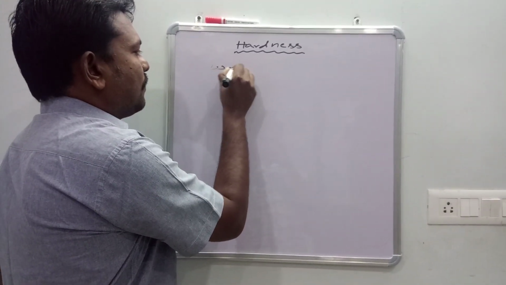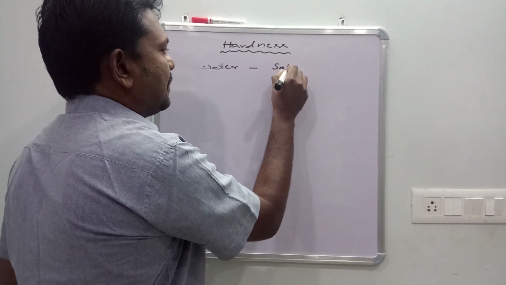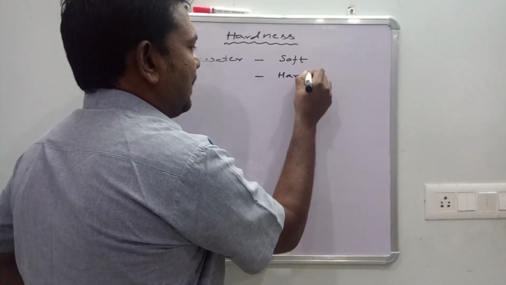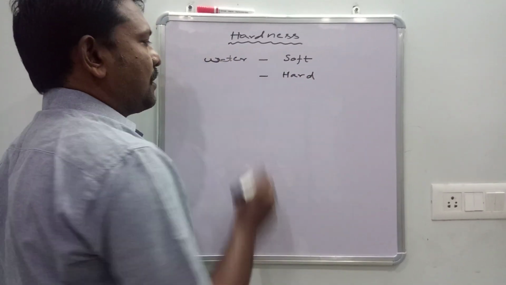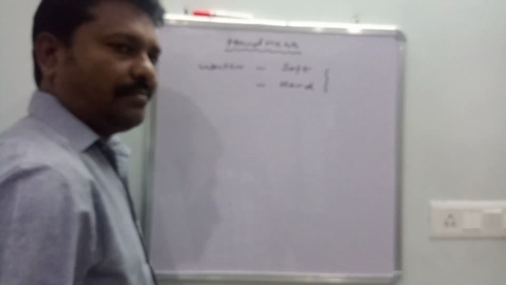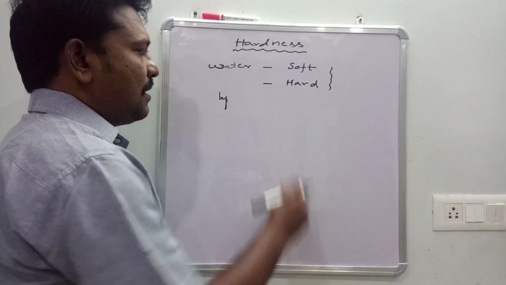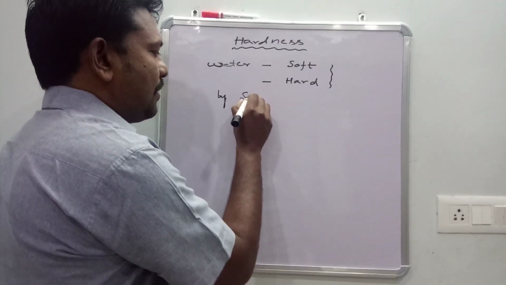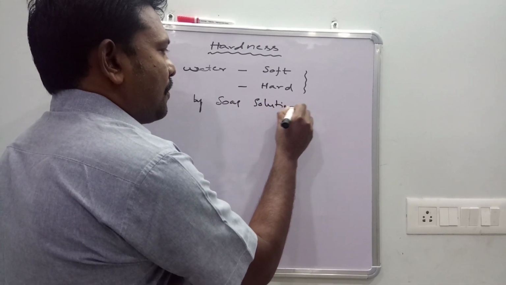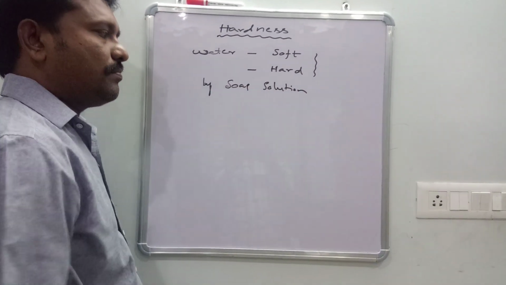Water, two types of waters are there. One is soft water and another is hard water. How to distinguish the hard or soft? Soft and hard water are distinguished by soap solution.